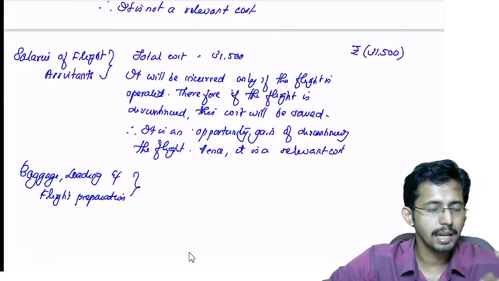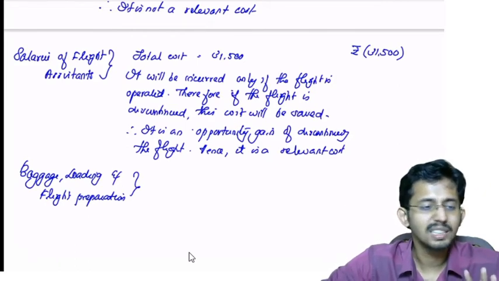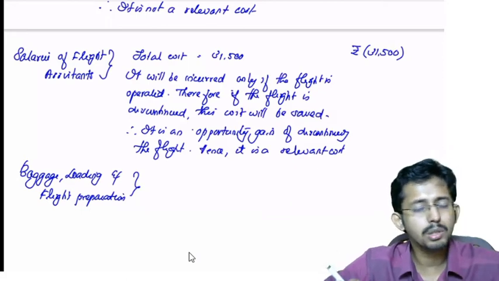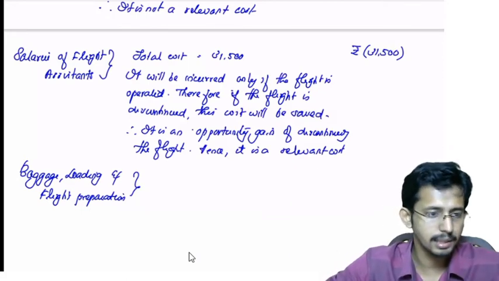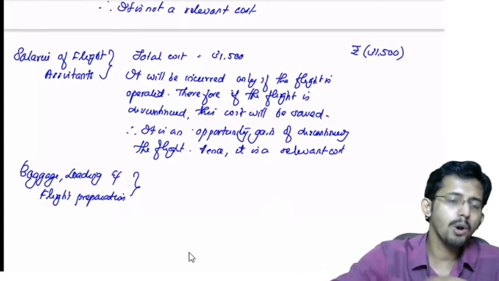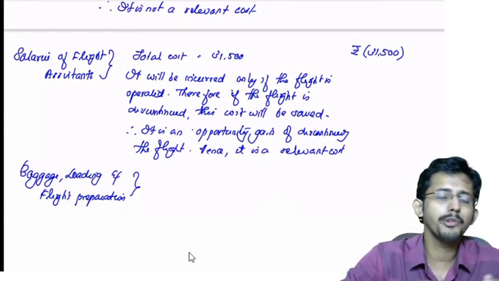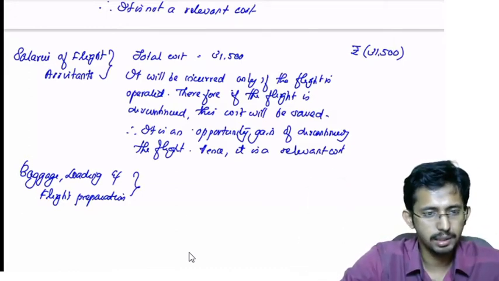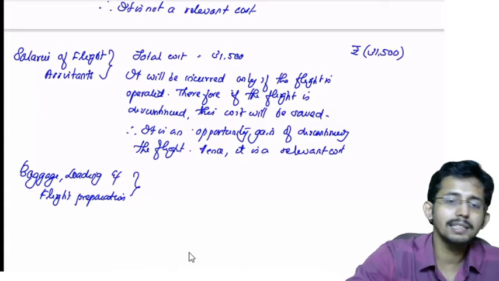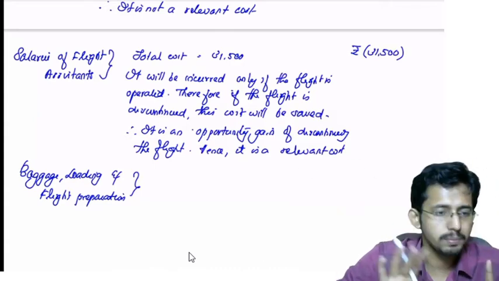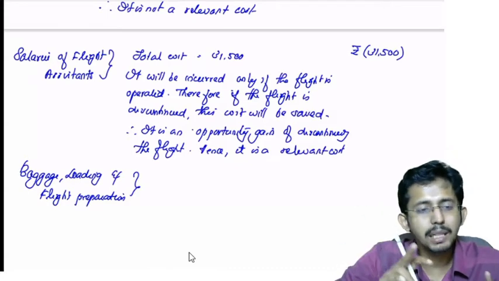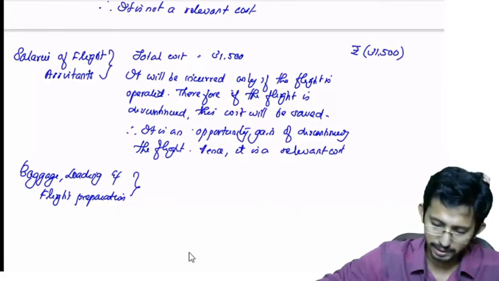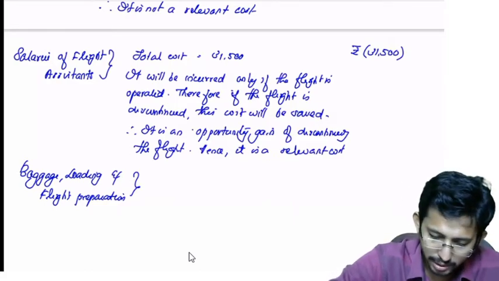See, can you tell me, is it a relevant cost or not? It is not a relevant cost. Why is it not a relevant cost? Because it is only an allocated cost. This cost will continue to be incurred by the company irrespective of whether you are operating this flight or not. Only thing is that if you are not operating this flight, you will not allocate this cost to this particular flight. If you don't allocate this cost to this flight, it doesn't mean that you are not incurring this cost. So the company will continue to incur such cost, so it will not make any impact on its profitability.